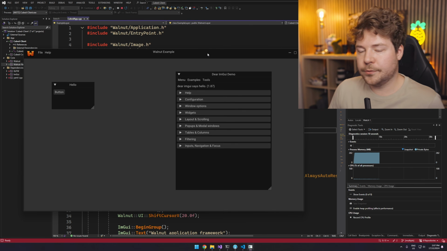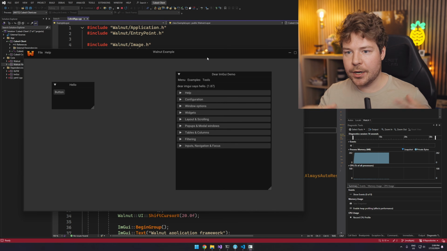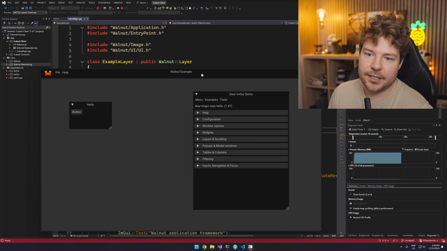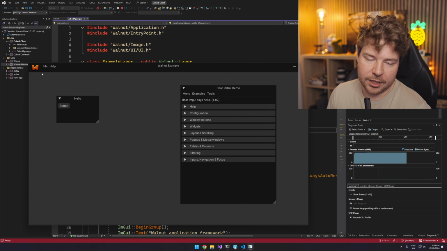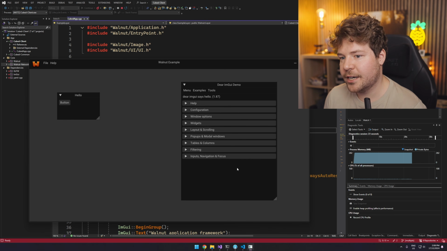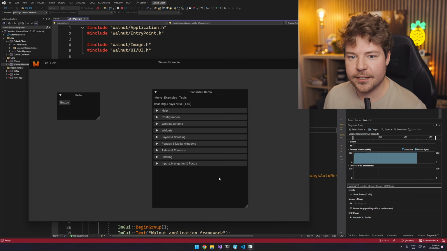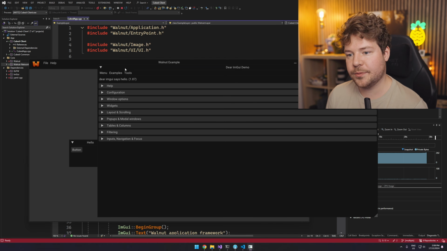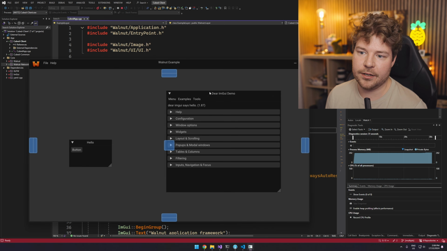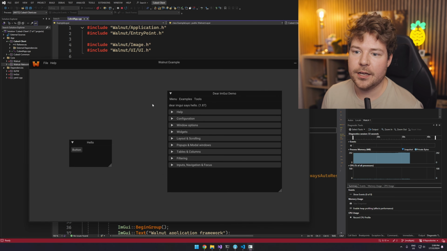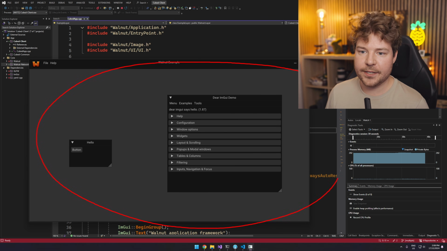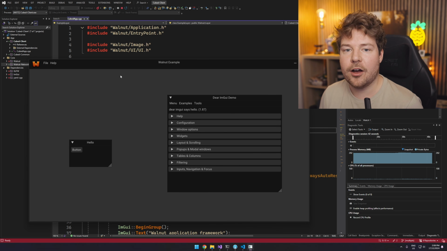So the first thing I want to do is set up this window to be a little bit more like a game. At the moment, you can see it's set up to be an app, which is cool. We've got this custom title bar, it looks really nice, but obviously games don't typically look like this. And it's a dock space. So this whole area is a dock space. There's no real area here to render graphics. I want these ImGui windows to act like floating windows on top of our canvas that we're going to eventually render our game to.